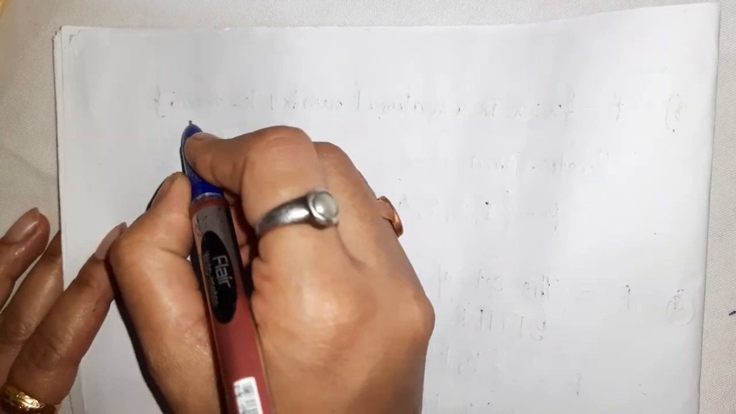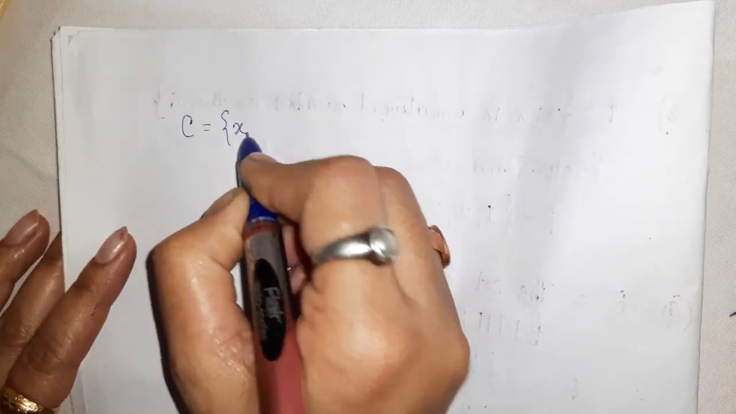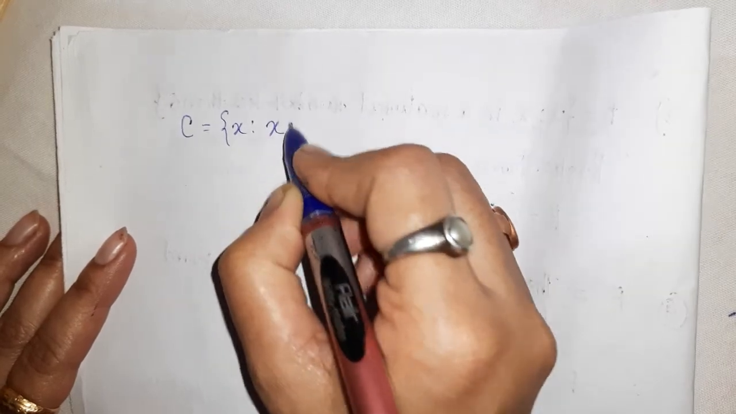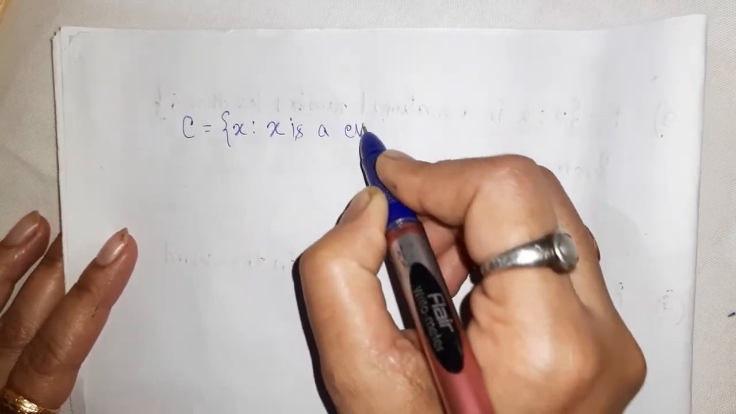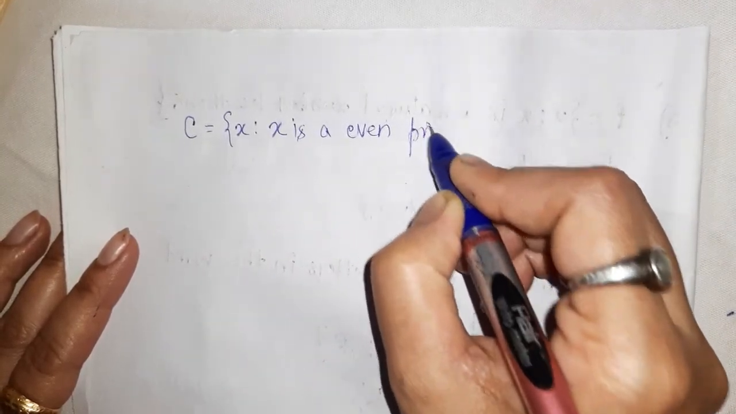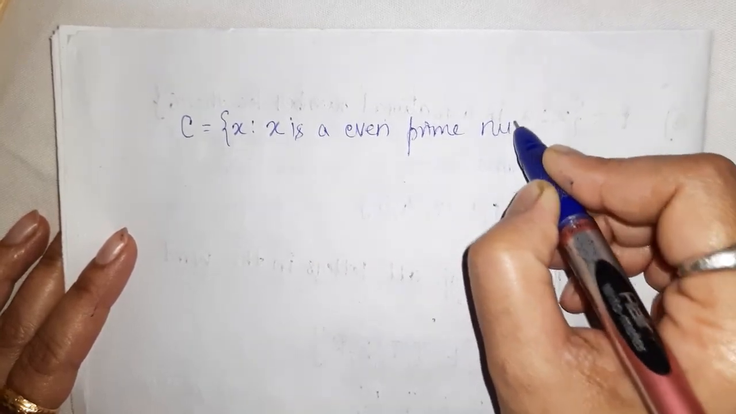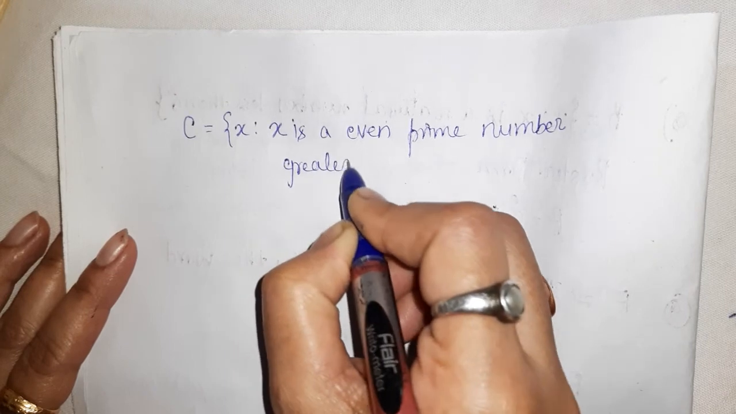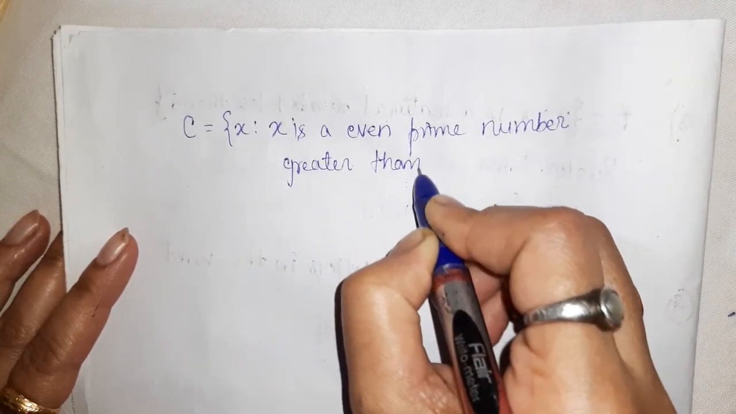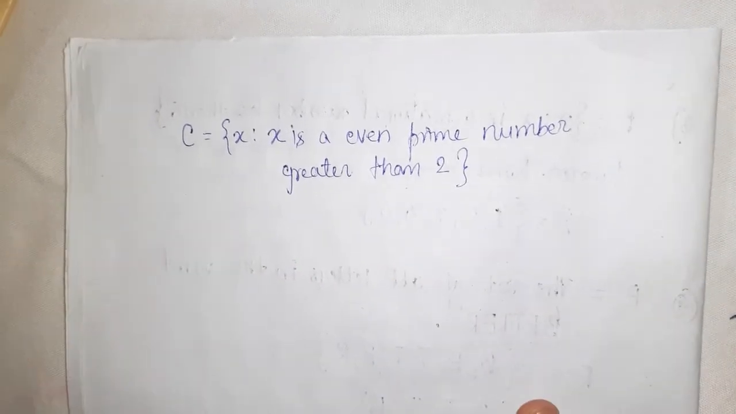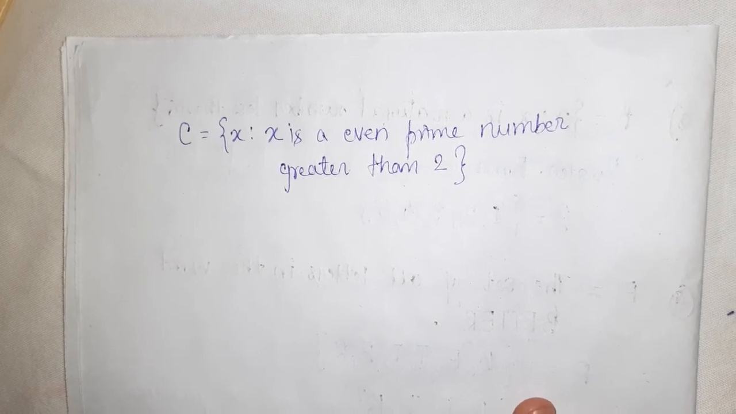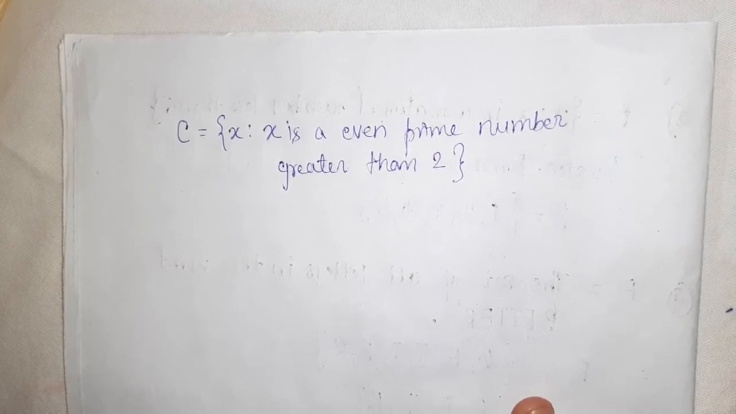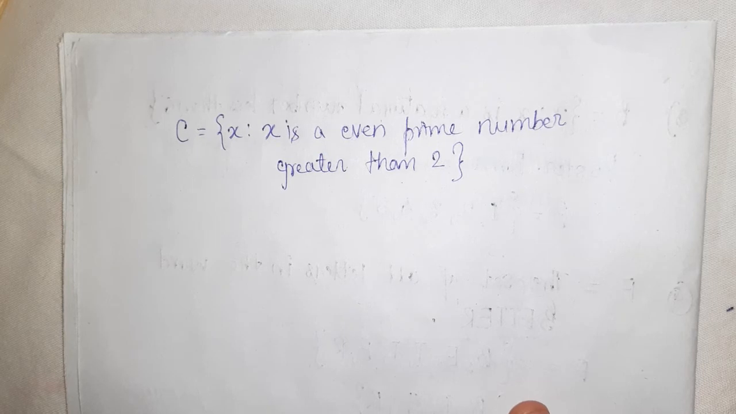Okay, suppose we write x such that x is an even prime number greater than 2. Even prime number greater than 2 will be our empty set, because there is no such number.